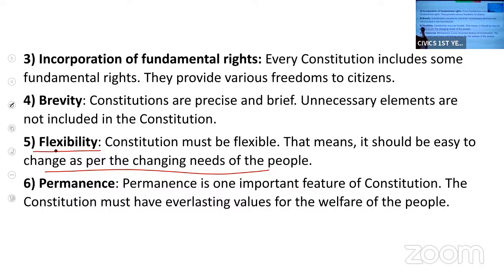So it should be flexible enough to change. For changing the constitution, we use a word called amend. Amend means to change.